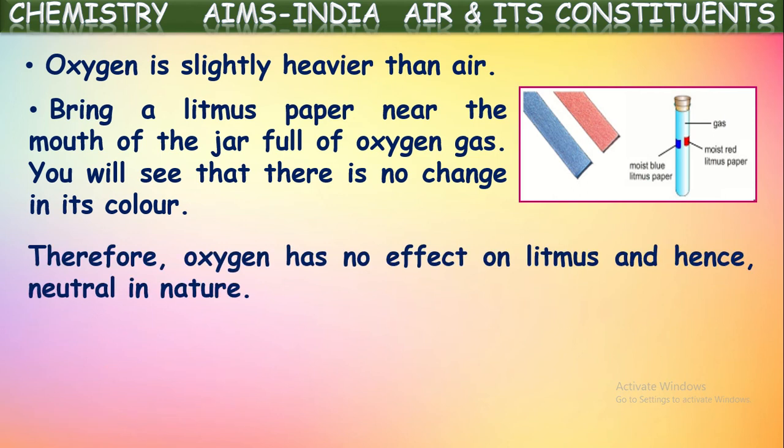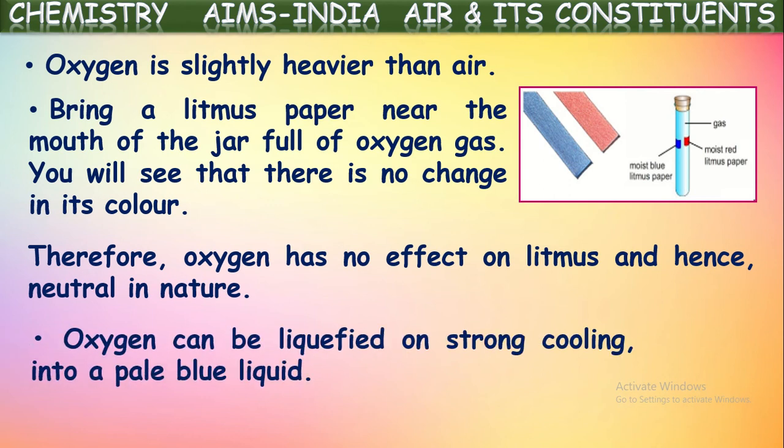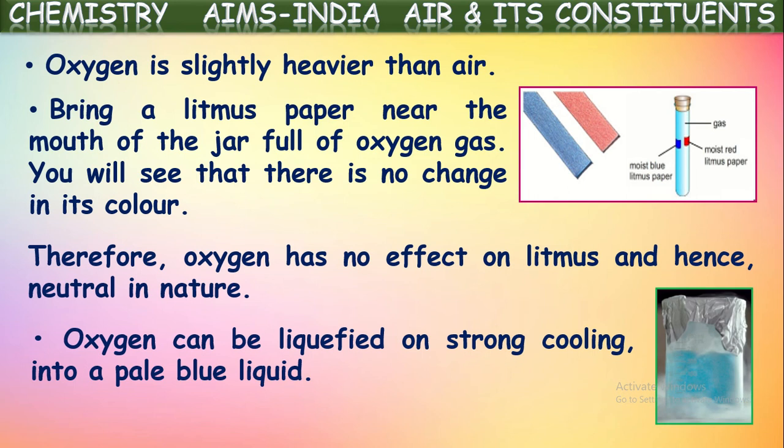Therefore, oxygen has no effect on litmus, hence it is neutral in nature. Oxygen can be liquefied on strong cooling into a pale blue liquid. Yes, oxygen gas can be liquefied at a very high pressure and on strong cooling. The boiling point of oxygen is minus 183 degrees Celsius. So if you cool the oxygen gas to a temperature below this, around minus 185 degrees Celsius, then it will be liquefied. That liquefied oxygen will be pale blue in color. So it is shown here.